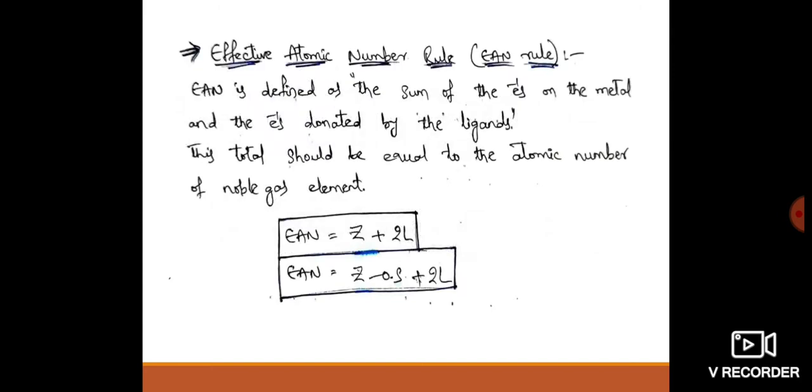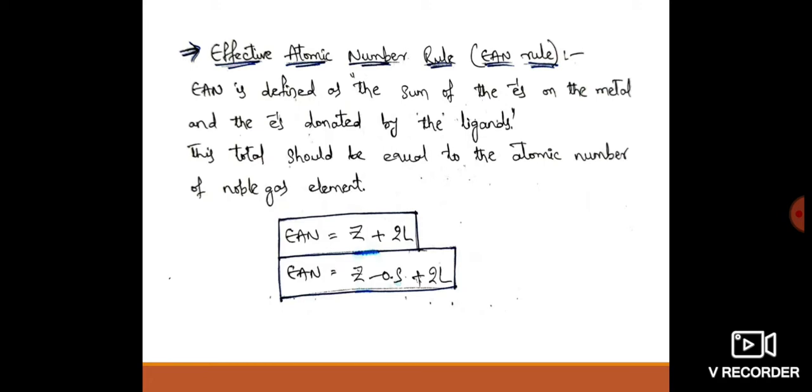Then we will discuss the effective atomic number or 18 valency electron rule, that is the EAN rule. EAN is defined as the sum of the electrons on the metal and the electrons donated by the ligands. The total should be equal to the atomic number of a noble gas element.